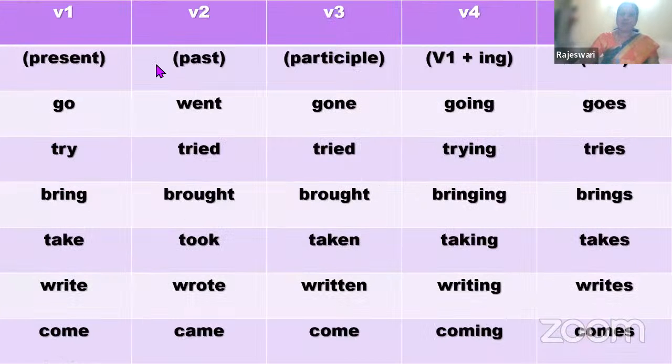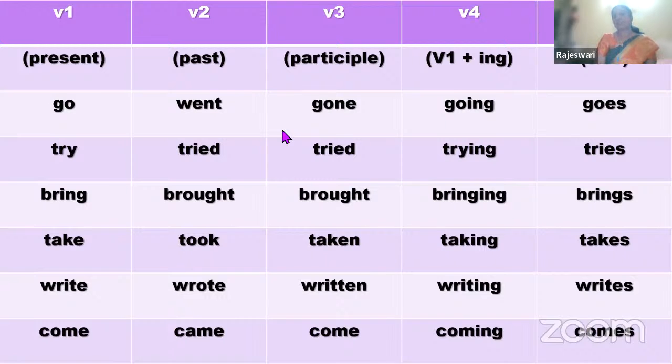So before we go into the tenses, we should be very thorough. What are verbs? Verbs are nothing but action words: talking, moving, going, coming, any kind of action. Teaching, jumping, dancing, any action is said to be a verb in simple terms. These verbs are of two types, main verb as well as helping verb. Main verbs do the action, whereas helping verbs help us in the formation of a tense.